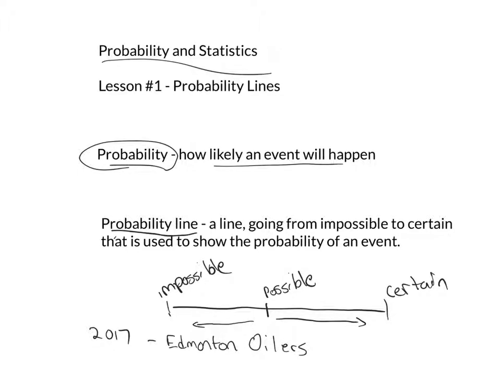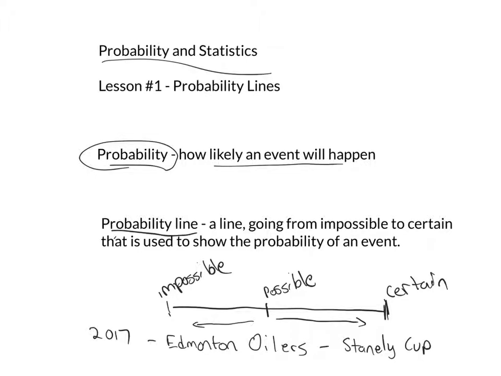So the question is, what is the likelihood that they win the Stanley Cup this year? The answer is, well, it's not impossible because they actually made the playoffs, so they have a chance. It's not certain because they're for sure not going to win it. They might, but they're definitely not certain.